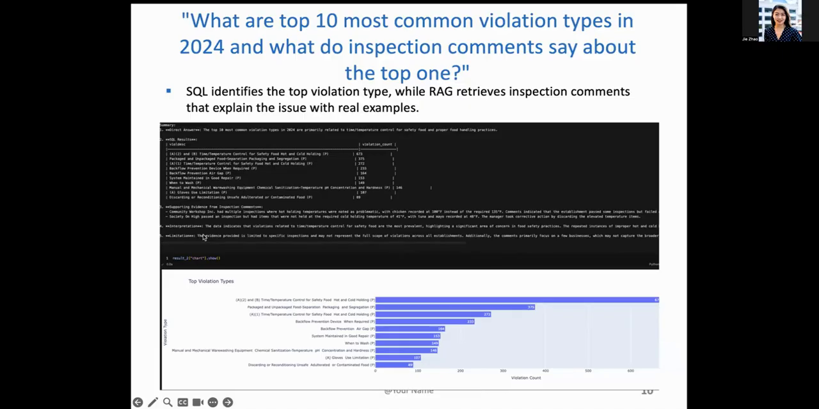How it works is, once it generates SQL results, it selects the top one and uses that as a search topic. So RAG can use that query to search the inspection comment index for records related to that issue. And the retrieved evidence gives some concrete examples. So it looks like it executed well.